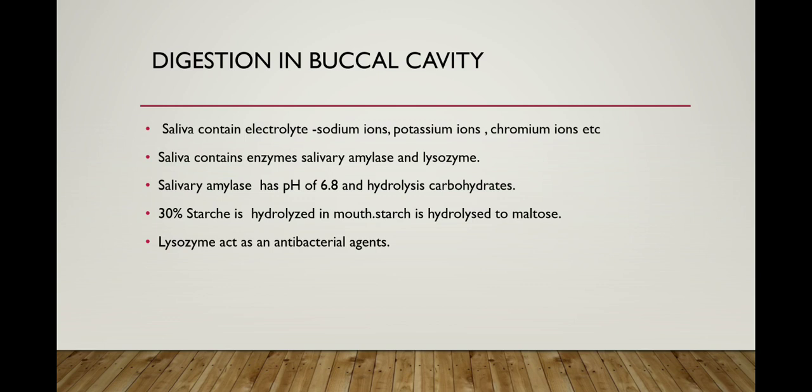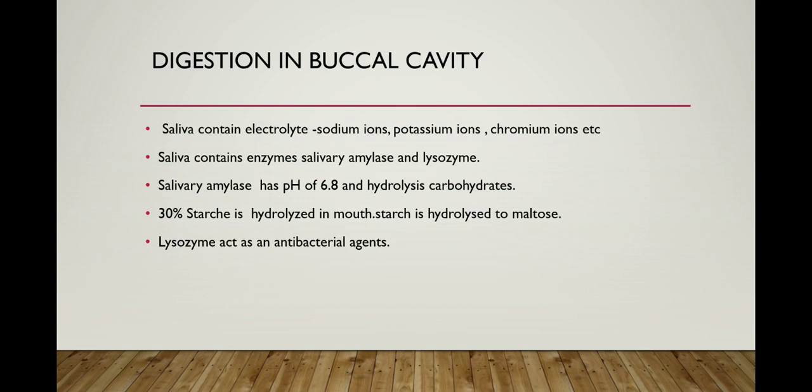After that, saliva contains enzymes, salivary amylase and lysozyme. Firstly, I told you that saliva is present in the buccal cavity and the saliva contains some enzymes. So the enzymes are amylase and lysozyme.